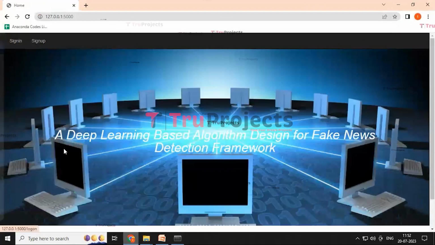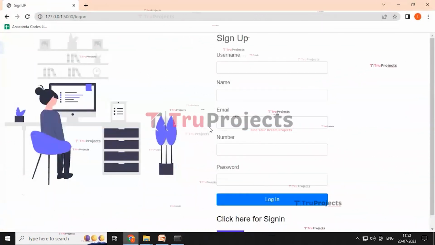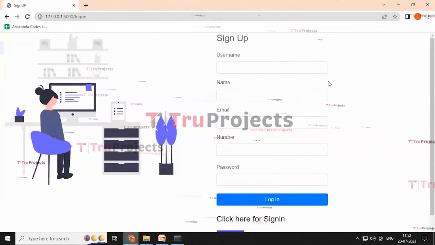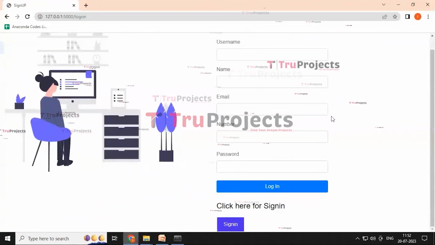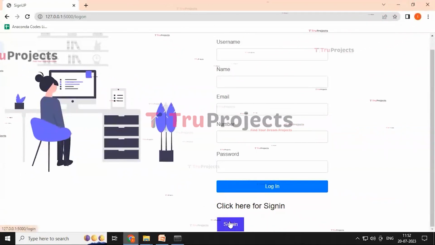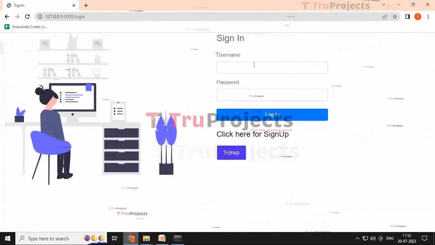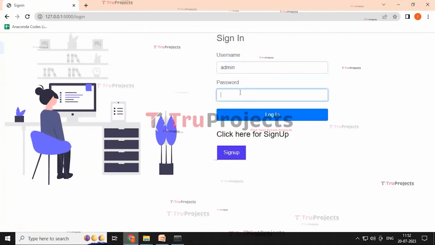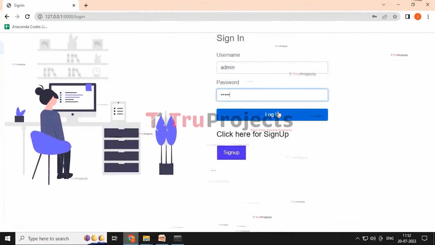Here it redirected to the home page containing the image of the title and two buttons, sign in and sign up. Click on the sign up button. It redirected to the sign up page containing the necessary details that are needed to create a user account, and I already have an account, that's why I'm using the sign in button. It redirected to the sign in page and we need to enter the username and password as admin, and then click on the login button.